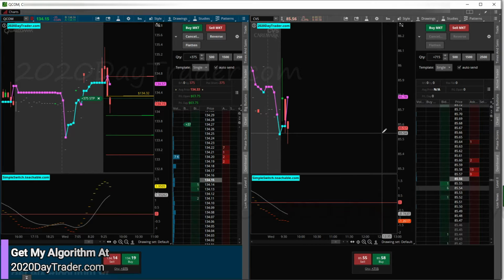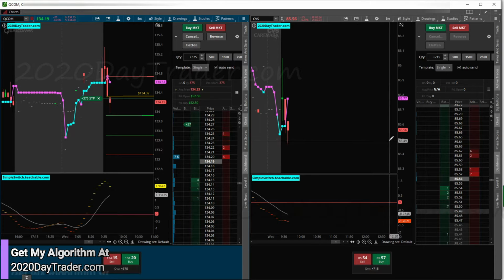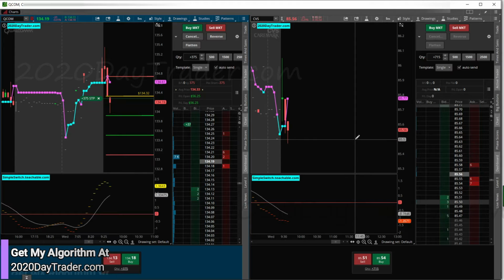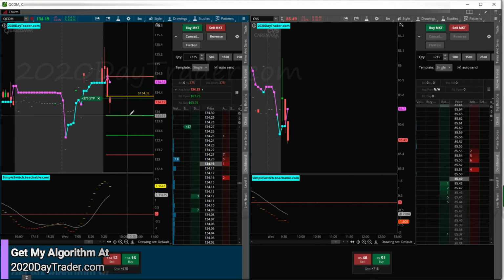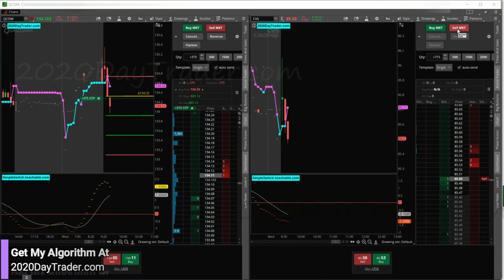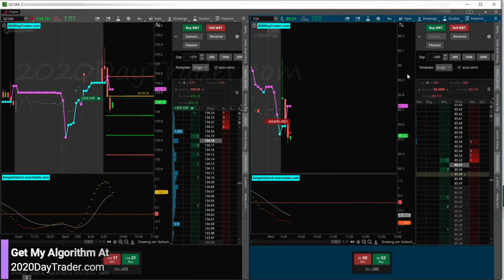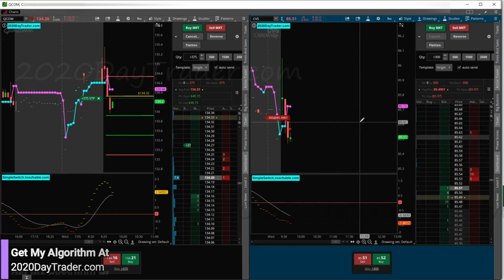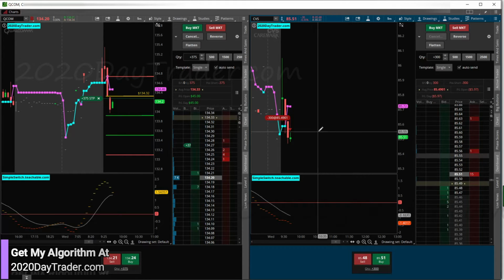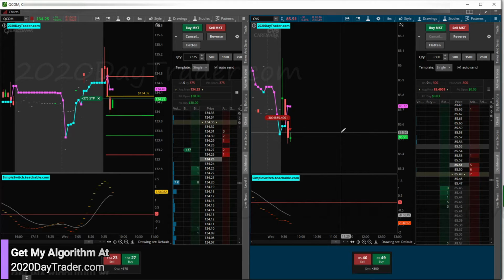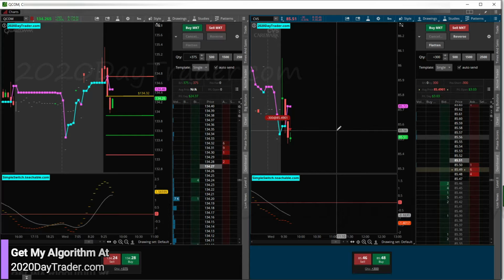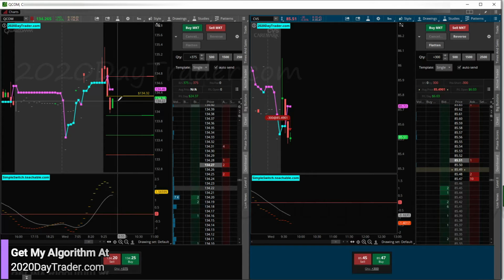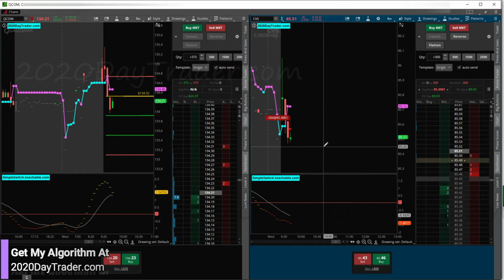CVS is going to be a trade here in about 45 seconds. Yep, look at QCOM. It's going to stop me out for a few dollars instead of 150. Okay, 10 seconds, we're going to get into CVS. All right, so I didn't have the buying power to hold both of these with the share size I was trying to hold them with, plus the swing trades that we're in. So that backed up and we got out plus, just a few dollar trade. Or at least it's green, I guess.